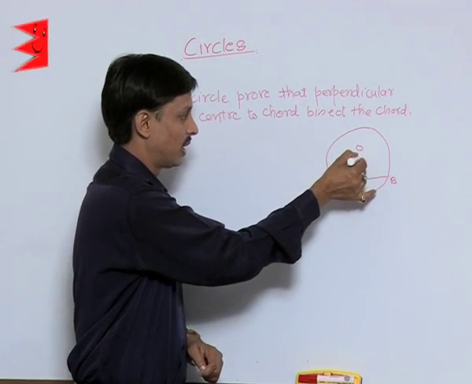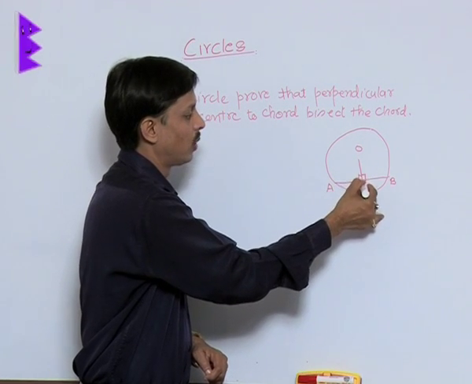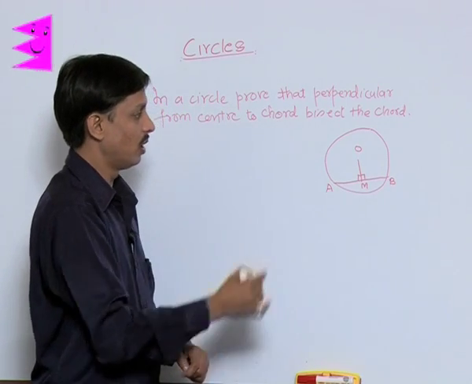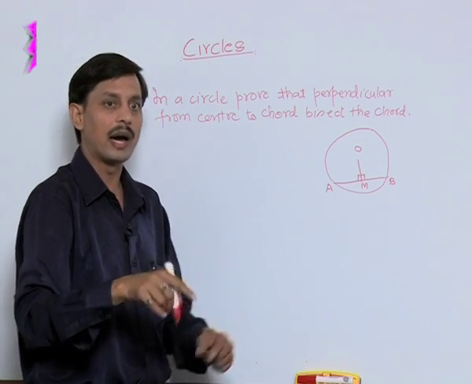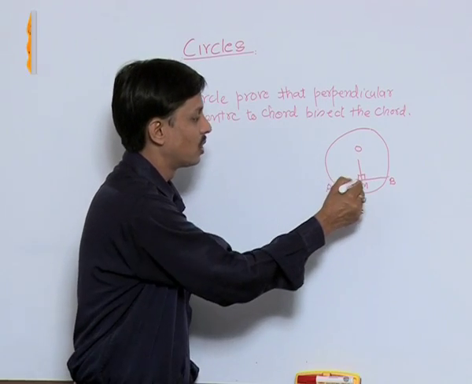First of all, from the center, draw the perpendicular. Where this perpendicular meets the chord, I need to show, I will make it clear, that AM is equal to BM.